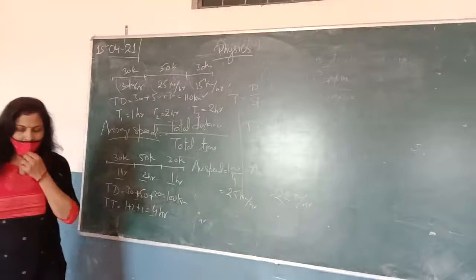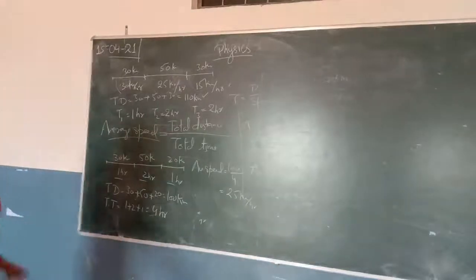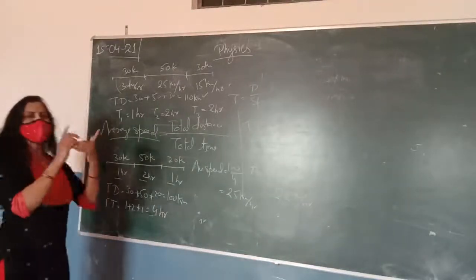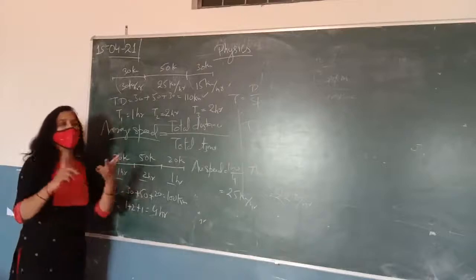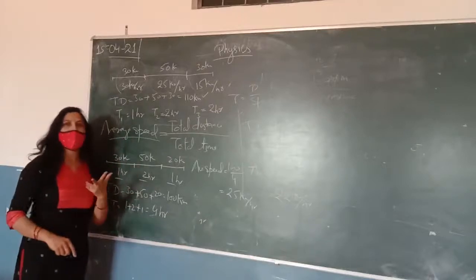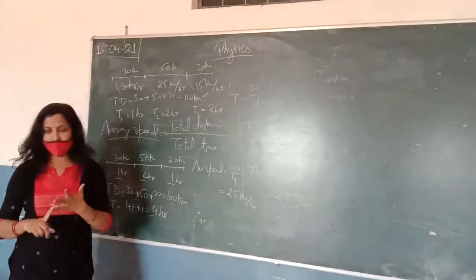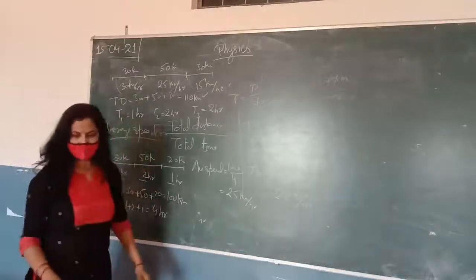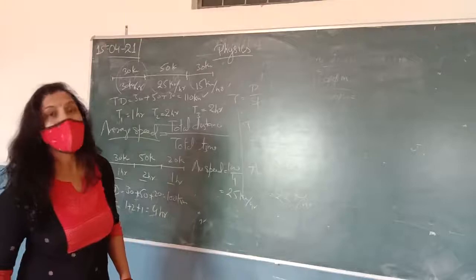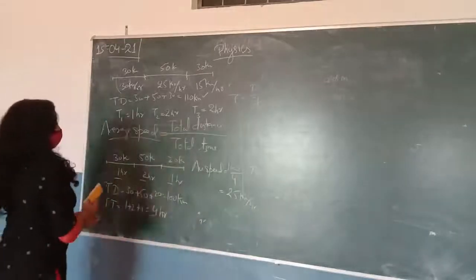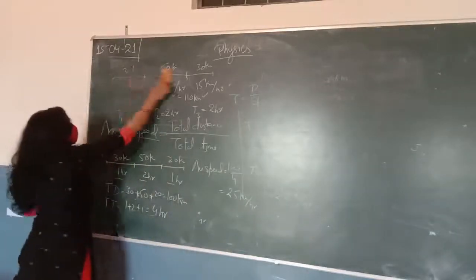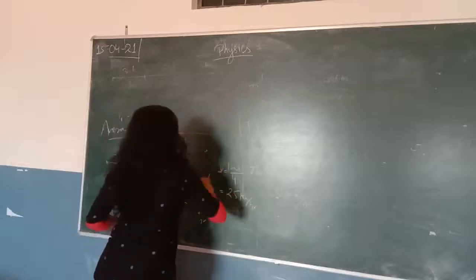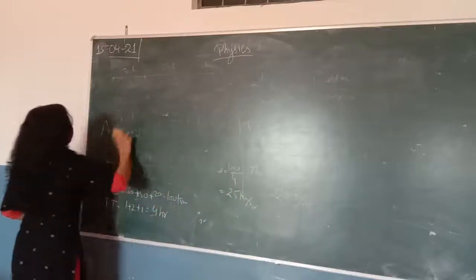Okay. So we understand what is the meaning of average speed. First we understand what is the speed, and then how can we convert meter per second to kilometer per hour and kilometer per hour to meter per second. And the next one is what is the average speed. Now the next part of the chapter is velocity. It's a very important term. Velocity.